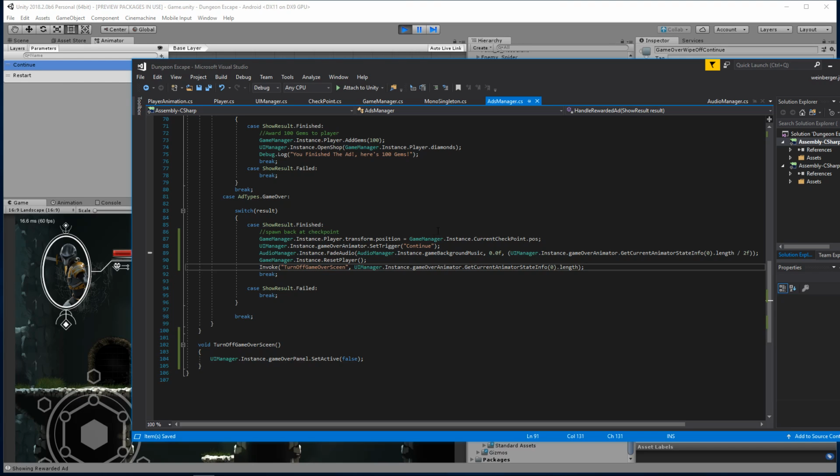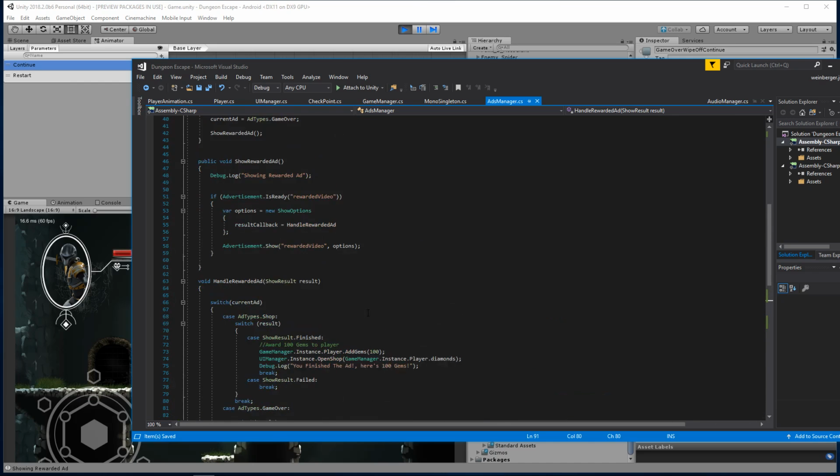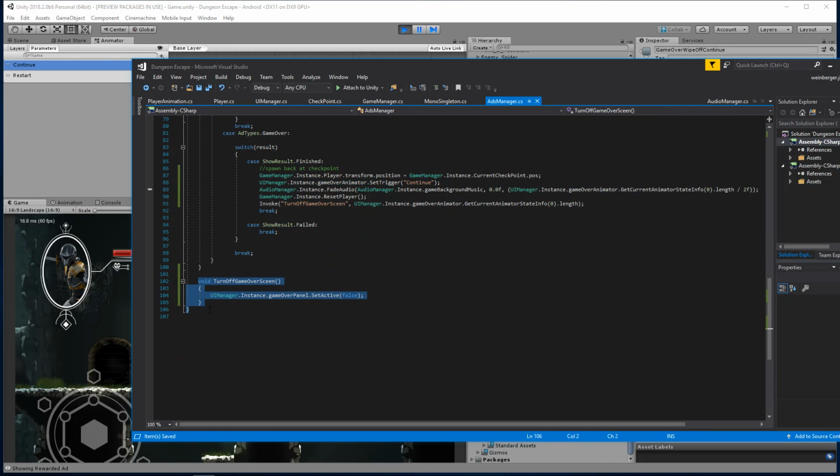Well, I don't want to start a coroutine either. The whole point is that this AdsManager class, I wanted it just to be responsible for handling ads. I don't like the idea of having this function here. And I could technically put this inside of, I don't know if you can even do that. If you can invoke a method that's in another class, I would have to look it up.